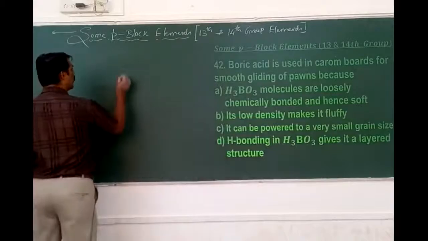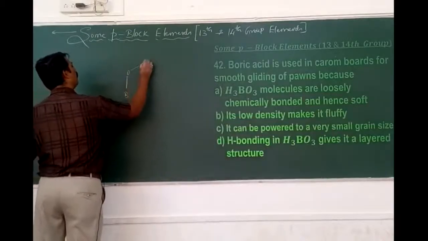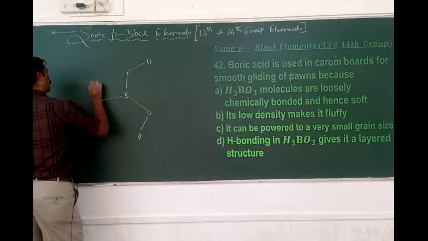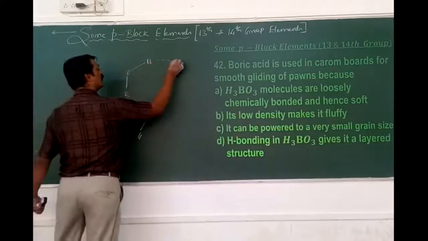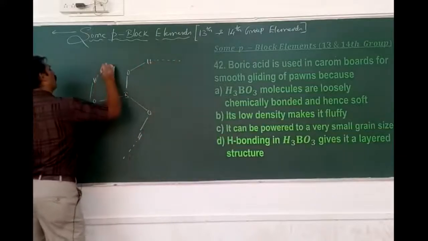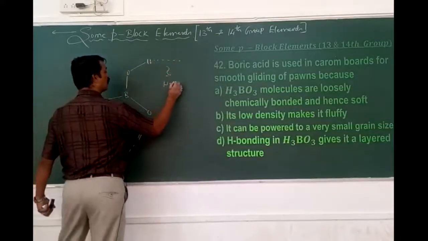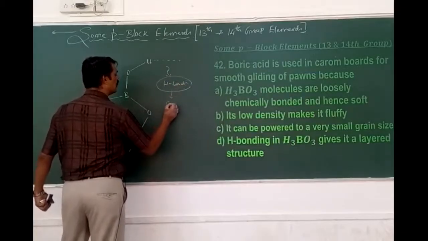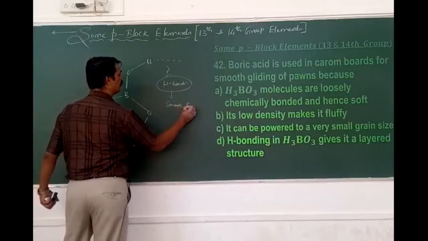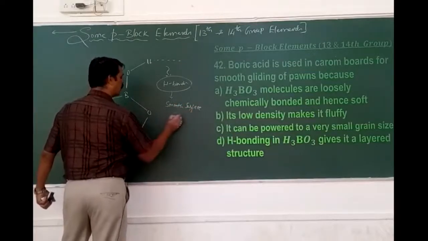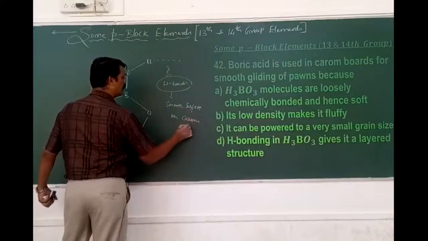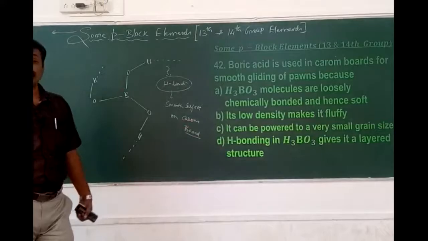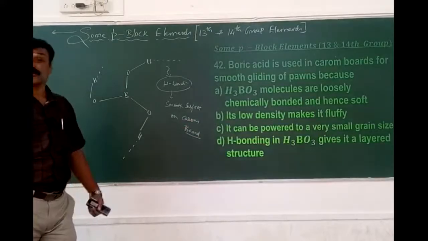So here we know that boric acid is B(OH)3. It combines with another molecule of this through what bonding? Hydrogen bonding. And this hydrogen bonding makes the smooth surface on the carom board. Means the presence of which one? The sliding nature of the which bonding? Hydrogen bonding with respect to the orthoboric acid, simply called as boric acid.